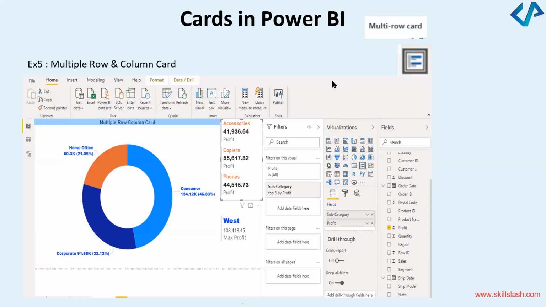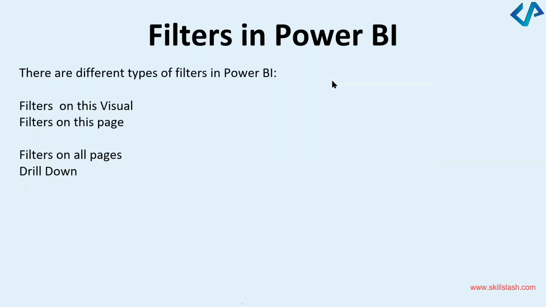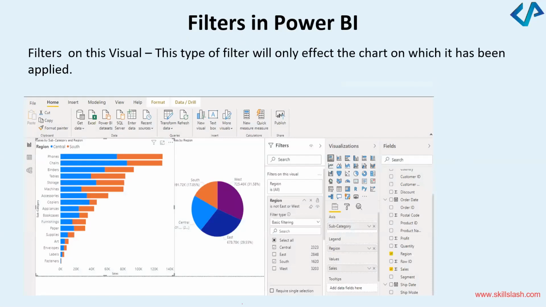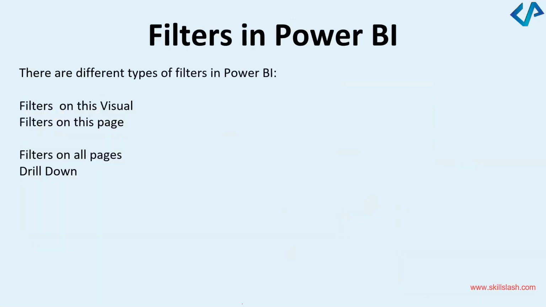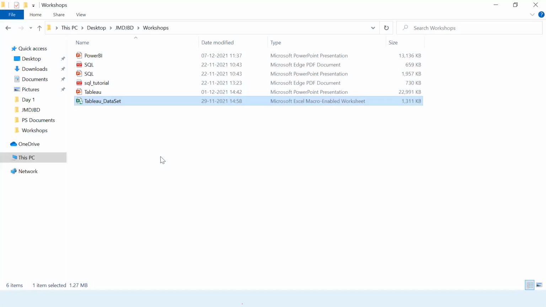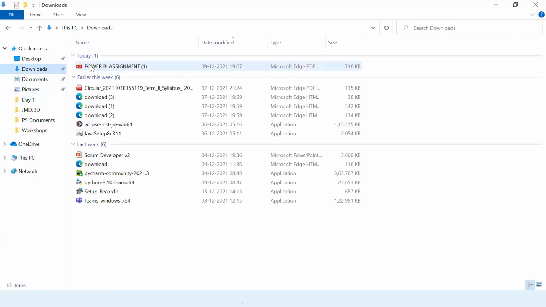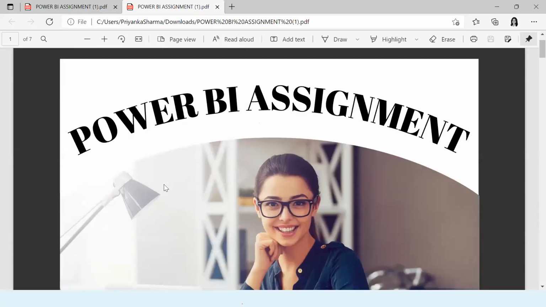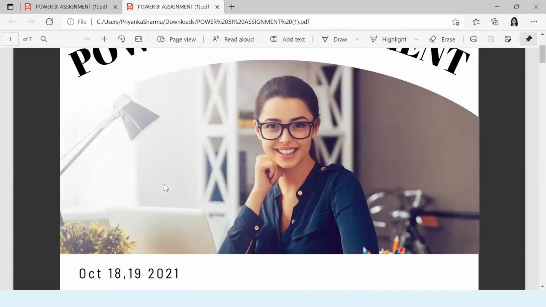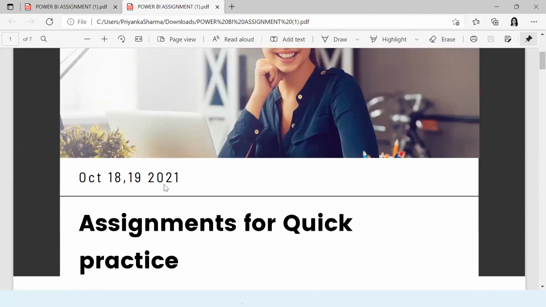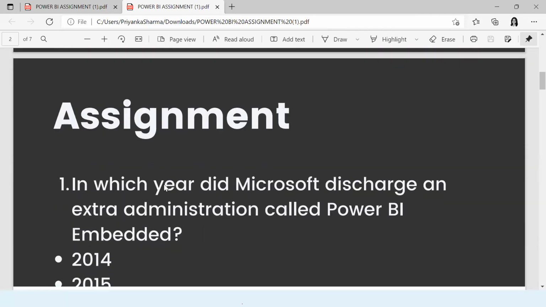Okay. Just before we move on to the filters in Power BI and we start talking about these different filters, there was an assignment which was shared with you all yesterday. How many of us have actually received that assignment and also done the assignment? Let me just open it for you. So this is the Power BI assignment which we are going to discuss and then move on to the filters concept. Right. So this was a quick assignment.